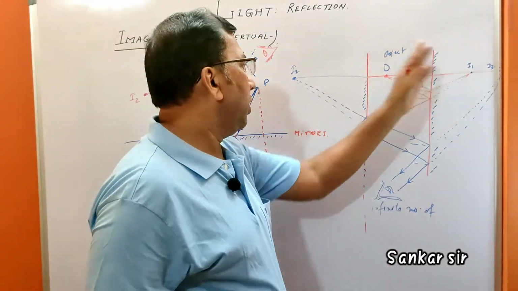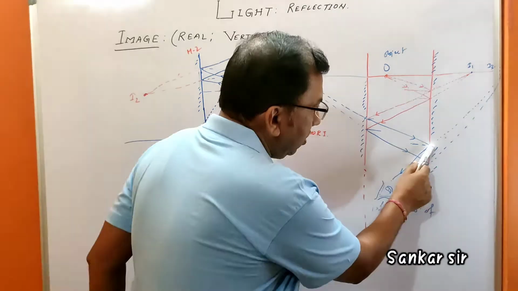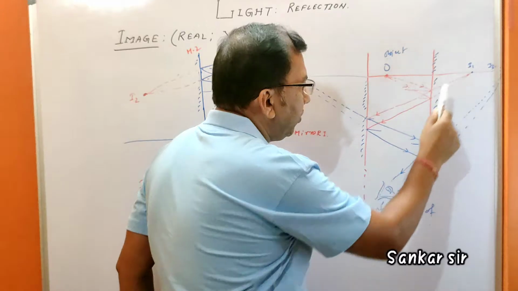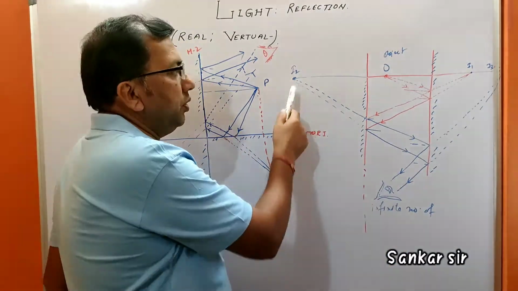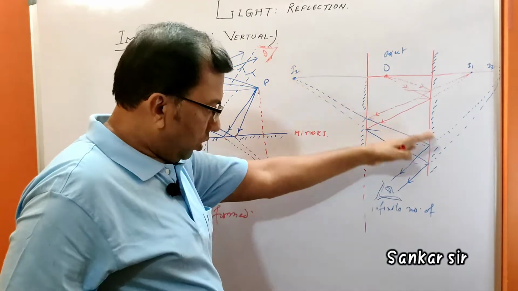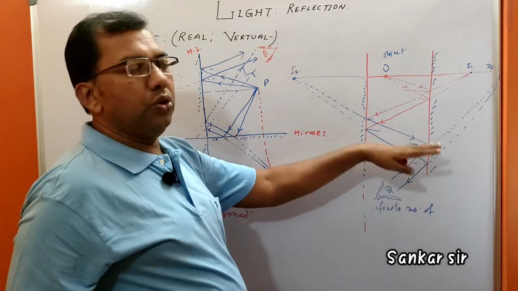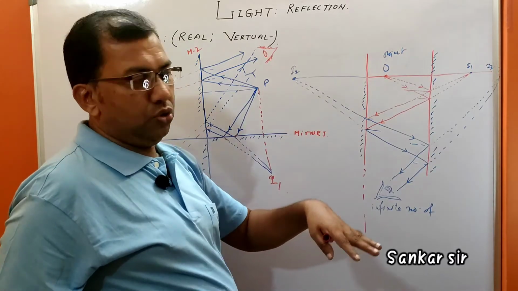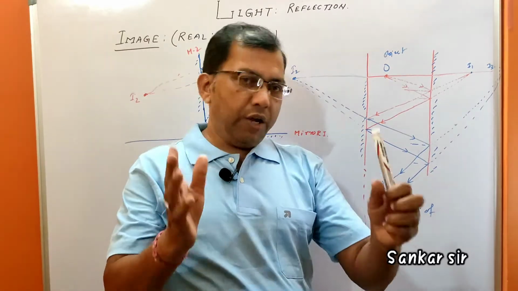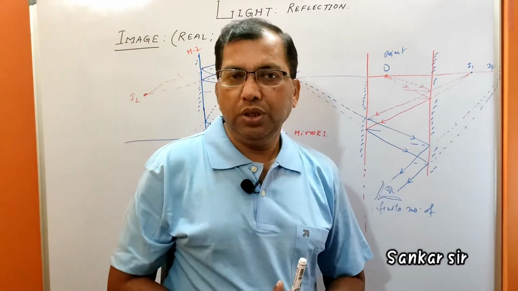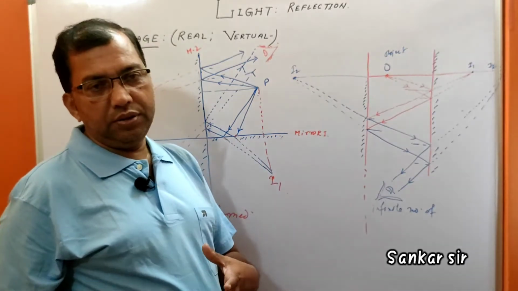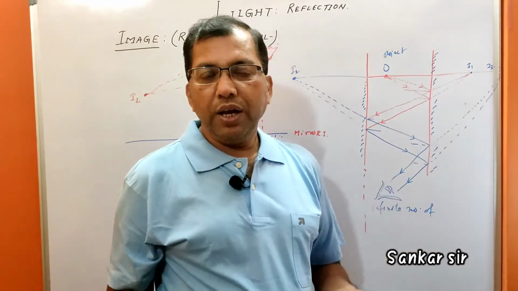See, I1, I2, I3. This appears to meet out here, this meets out here, and this meets out here. In this way, I1, I2, I3, all. So a number of images will form subsequently. What I see here is that if the mirrors are kept at particular angles, a number of images will form. And it will be very helpful to us in our business life, in our day-to-day life.